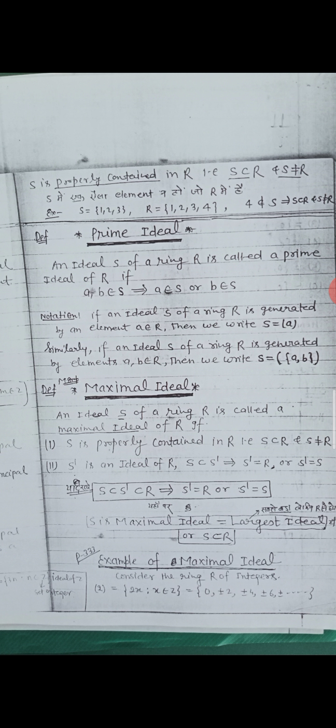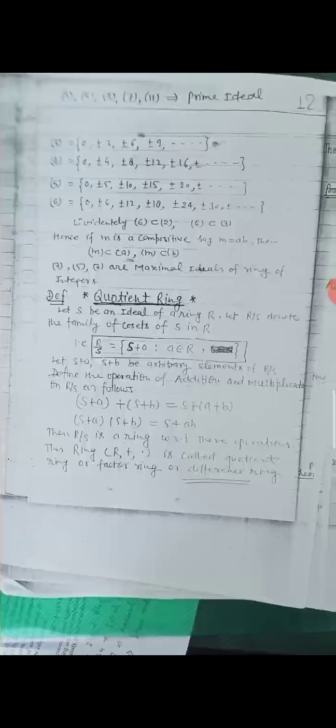Define the operations of addition and multiplication on R/S as follows: (S + a) + (S + b) = S + (a + b), and (S + a)(S + b) = S + ab. Then R/S is a ring with respect to these operations. This ring (R/S, +, ·) is called the quotient ring or factor ring or difference ring.